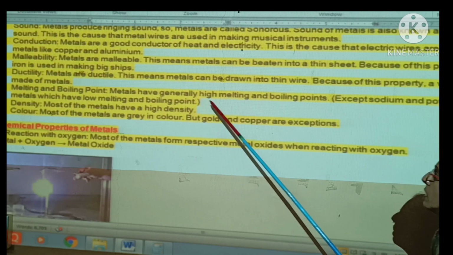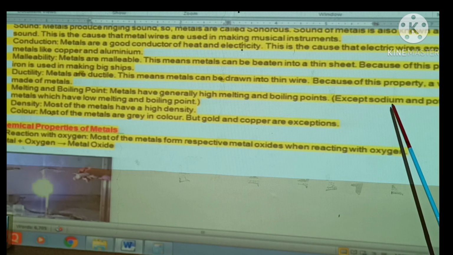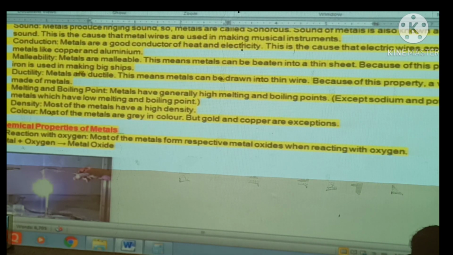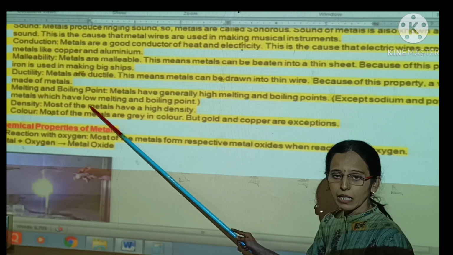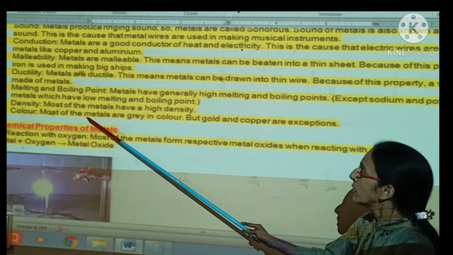Metals generally have a high melting point and high boiling point, except sodium and potassium. These are soft metals. They can be easily cut with a knife and they easily melt. Now density. As metals are solid, their density is high. Color.